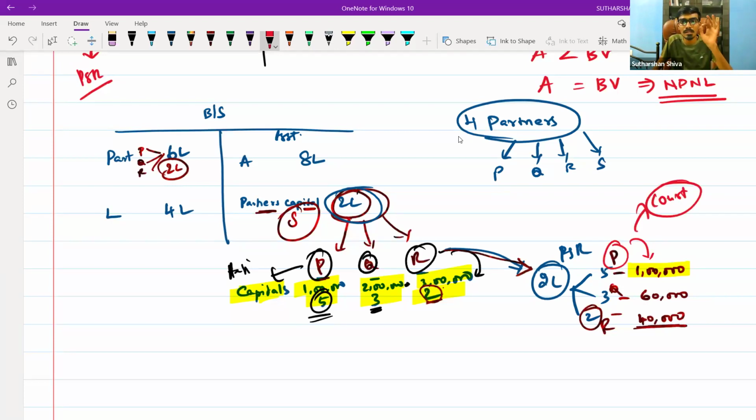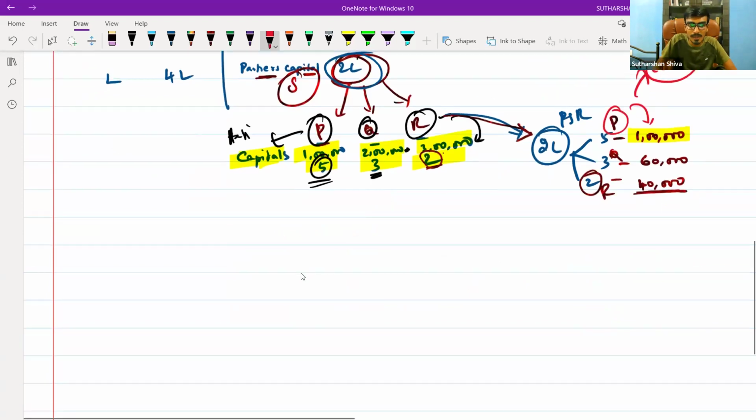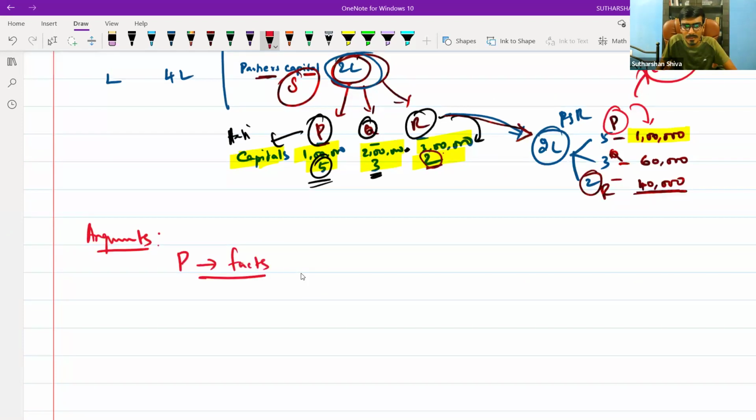There is a landmark judgment, and the judgment came based on the verdicts. What is a verdict? I will tell you the argument. P is disclosing a fact: whatever loss he has made is not a realization loss. It is not a partnership firm loss.